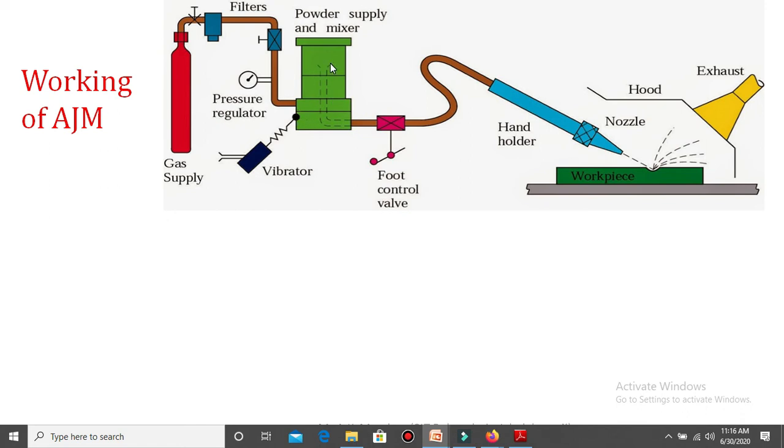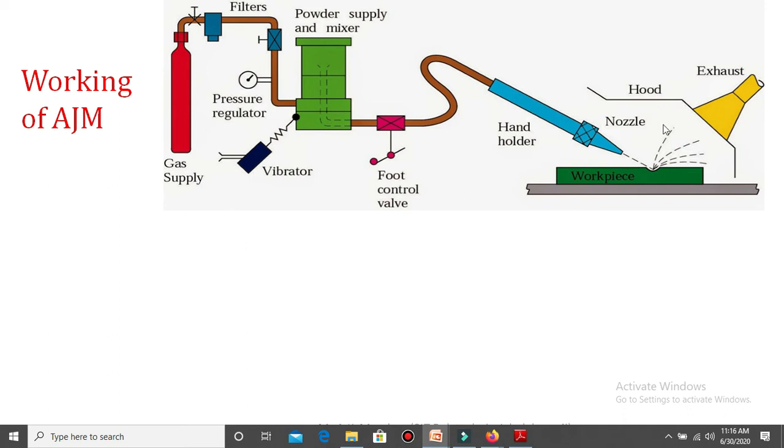Afterwards, this gas is delivered to the mixing chamber, and in this mixing chamber the abrasive particles are also mixed with this particular gas. At the same time, there is one vibrator device connected to this mixing chamber, and this vibrator helps the abrasive particles mix uniformly with the gas. Then this gas and abrasive particle mixture is continuously delivered through the hose pipe to the nozzle, and afterwards the operation is carried out. This is about the working of the abrasive jet machining process.